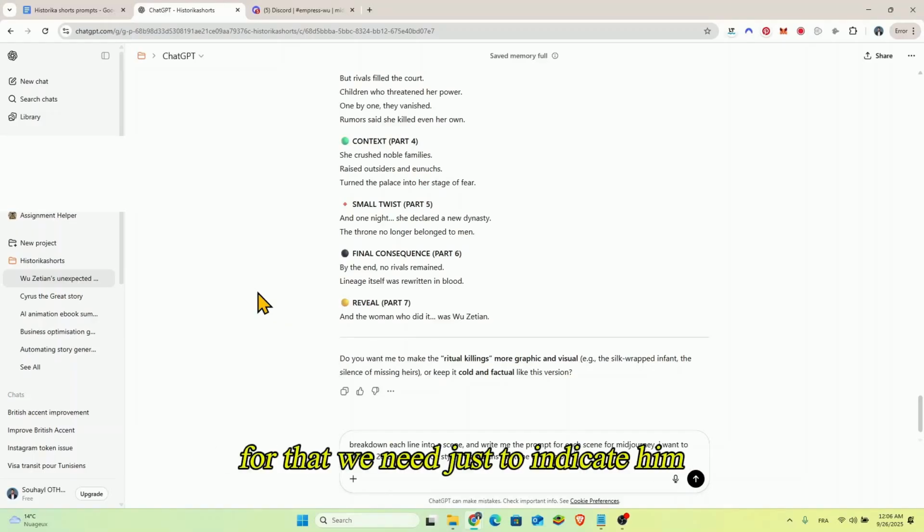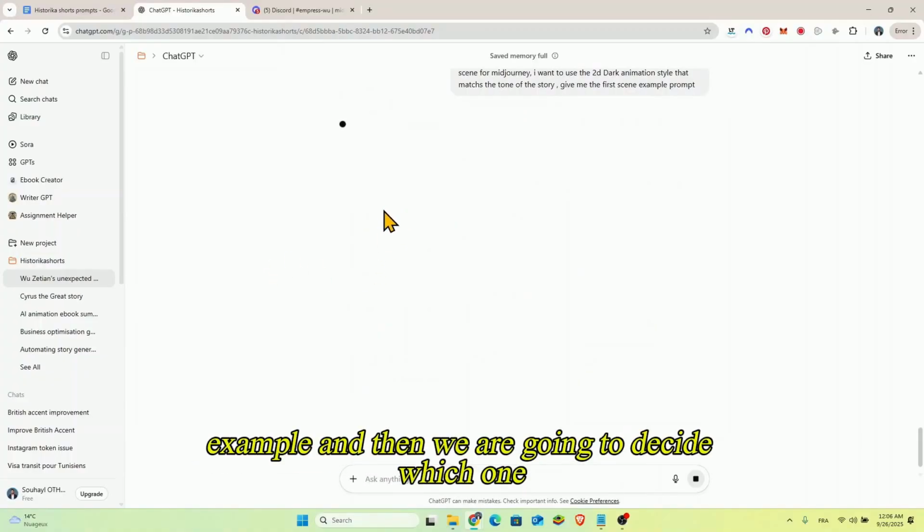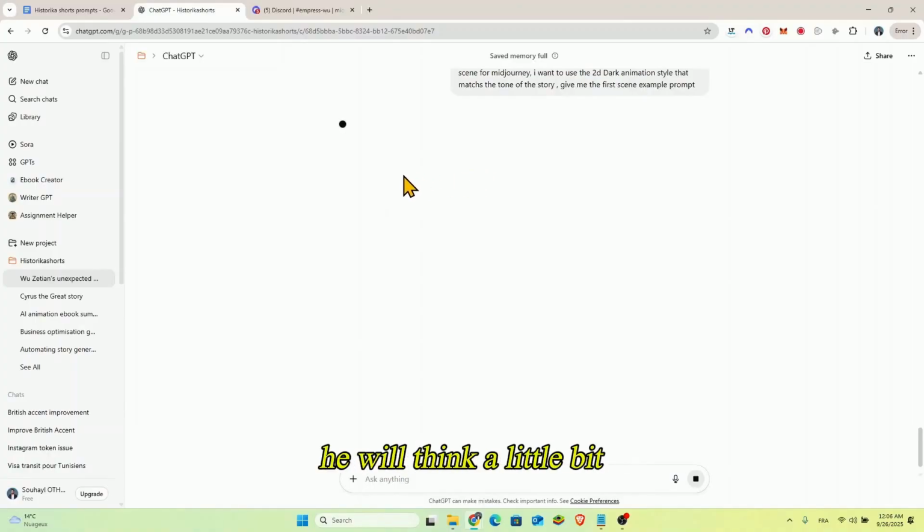For that, we need just to indicate him what style of 2D animation. You can create 2D animation dark style, Disney style, 80s anime style. It depends on you guys. So let's first ask him to create us the first scene example, and then we are going to decide which one we are going to use. For that, he will think a little bit, then he will give us the result.